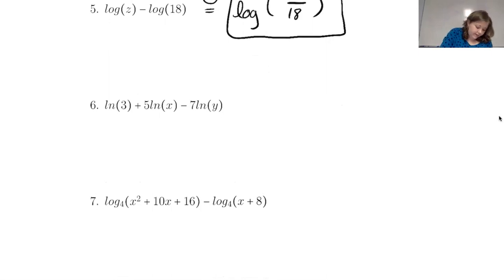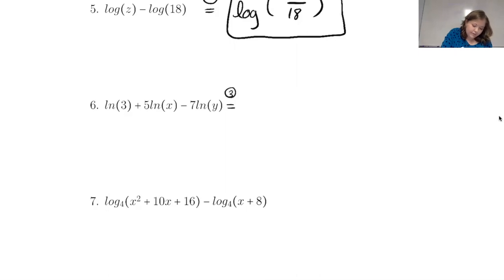We have these coefficients out front, we have addition, and we have subtraction. So what we need to do, we can't really add these up yet because that 5 is in the way. Same thing, we couldn't subtract those because the 5 and the 7 are in the way. So what we first need to do is that 5 and that 7 need to go into the inside of the logarithms as exponents before we can do anything else.